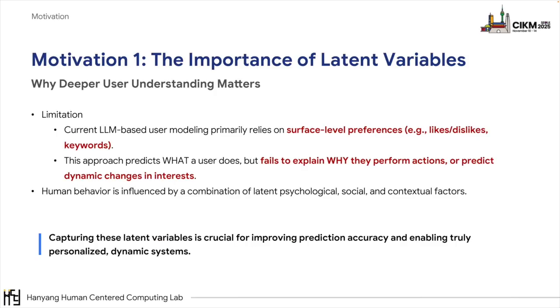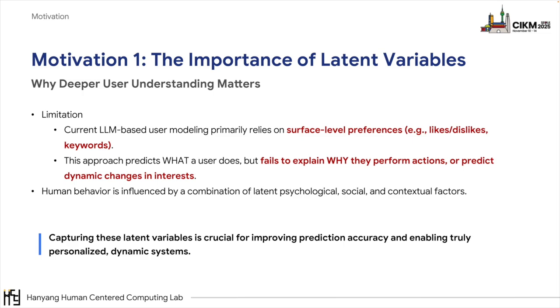Why is deeper user understanding so important? Current user models based on LLMs have a limitation. They mainly focus on surface-level preferences like keywords or simple likes and dislikes. This approach can predict what a user might do, but it fails to explain why they do it. It also struggles to predict how a user's interest might change over time.